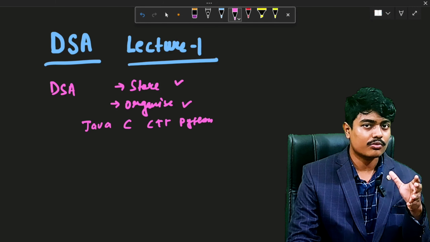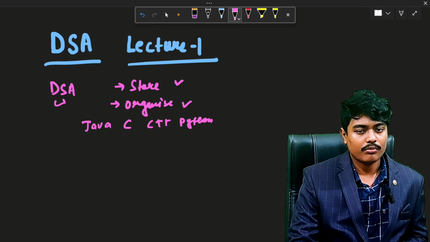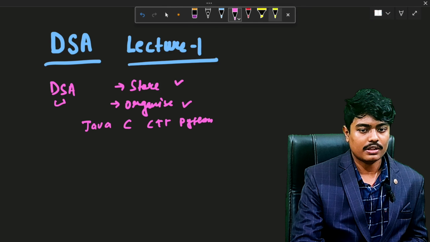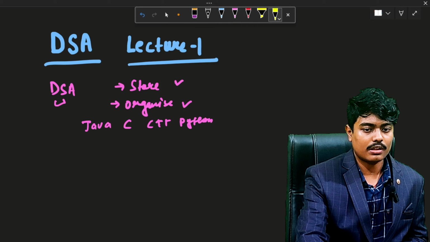Algorithms are the way of solving a problem. So data structures and algorithms: structuring the data, organizing and storing it in the memory, and the algorithm is the way, or the steps, that we need to follow to do a certain thing. Data structures and algorithms can be used in any programming language. So basically we cover that.